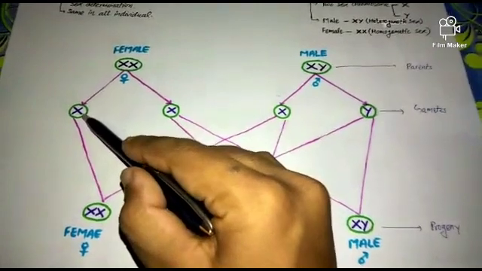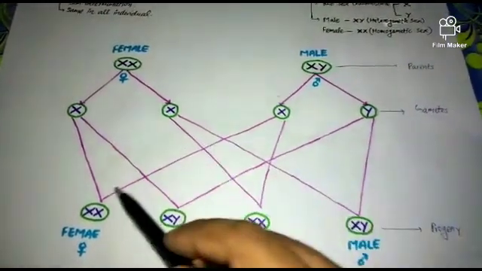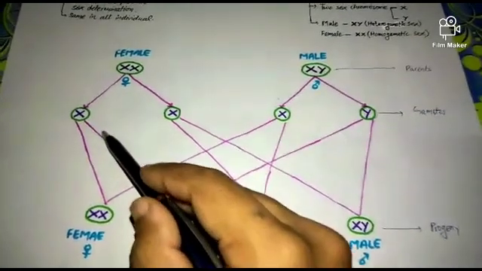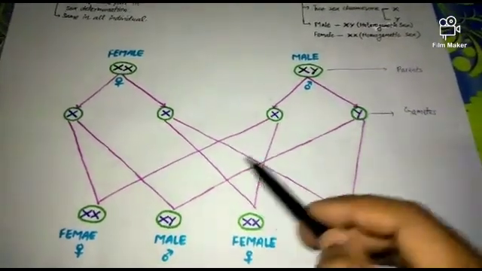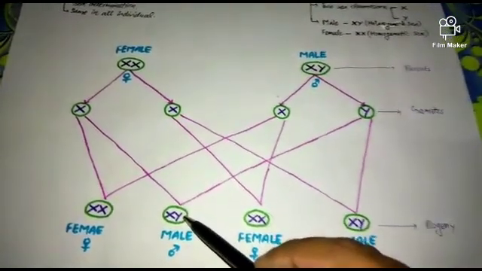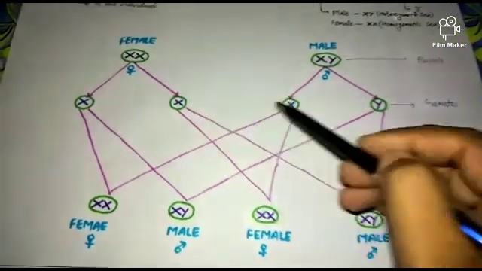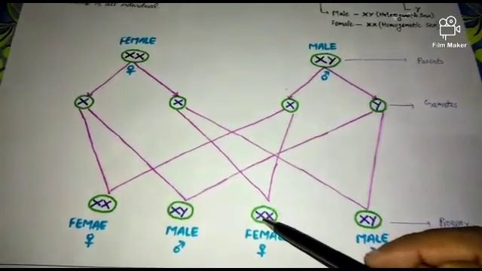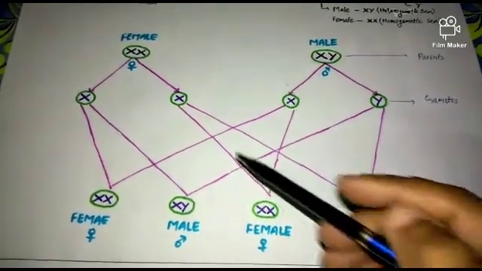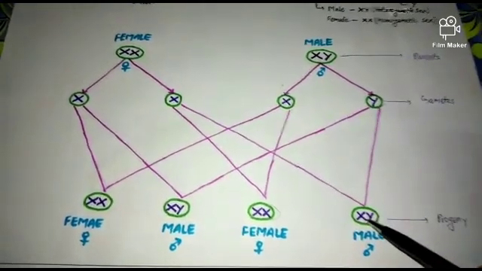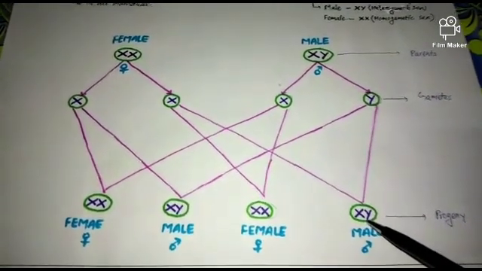This X and this X meet with each other and form XX, a female individual. This X and this Y gamete meet and form XY, a male individual. This X and this X form XX, a female individual. This X and this Y form XY, a male individual.